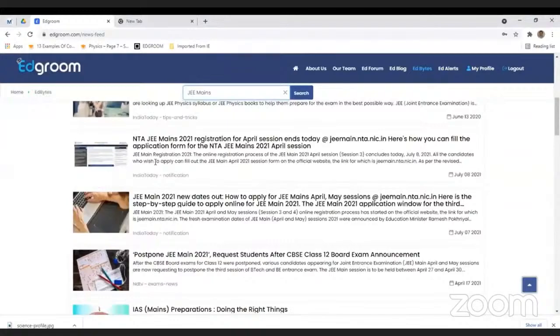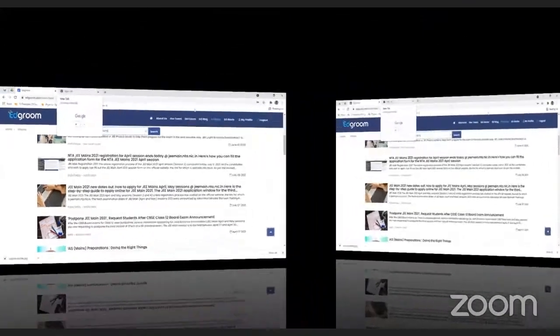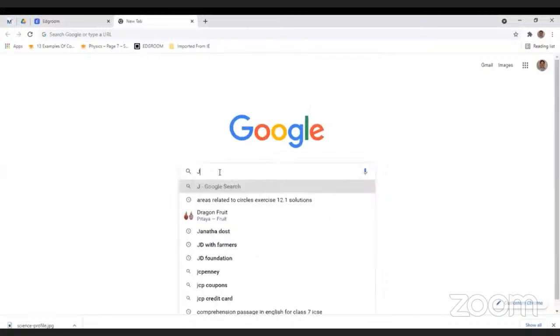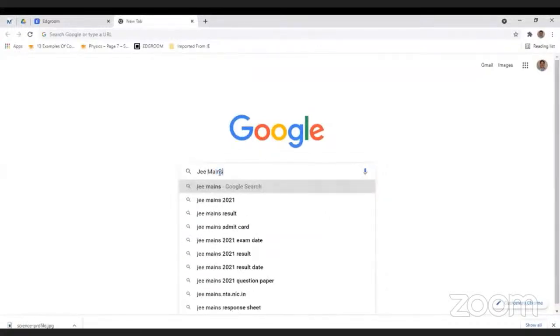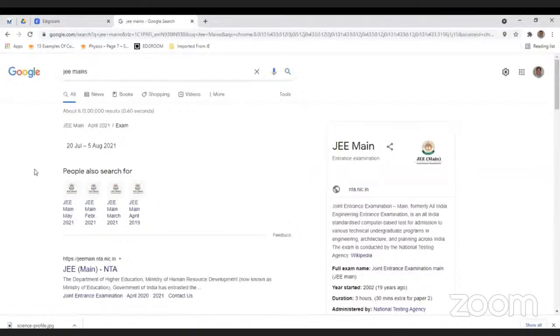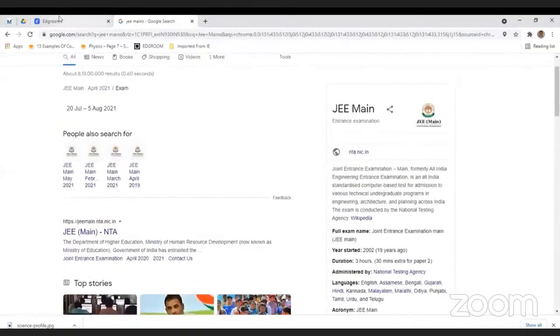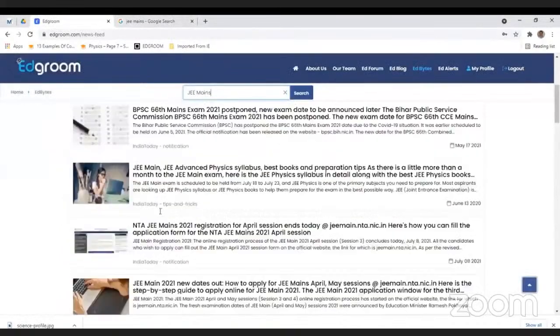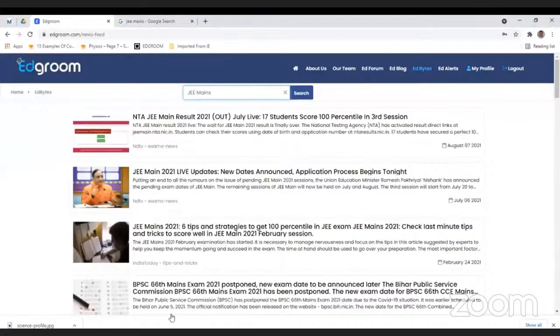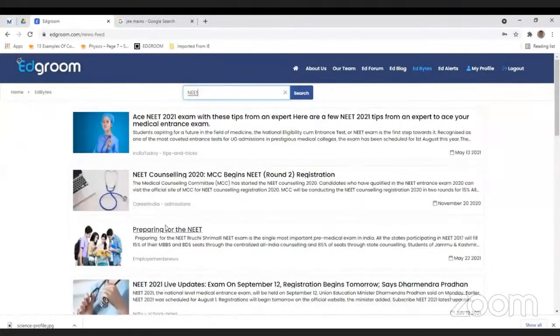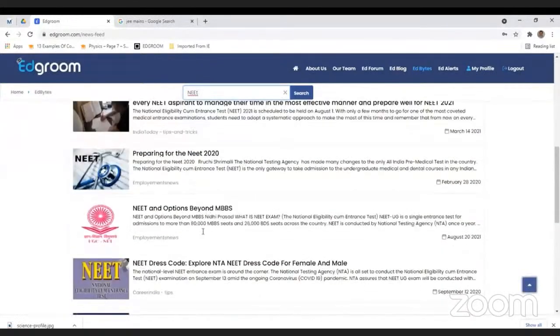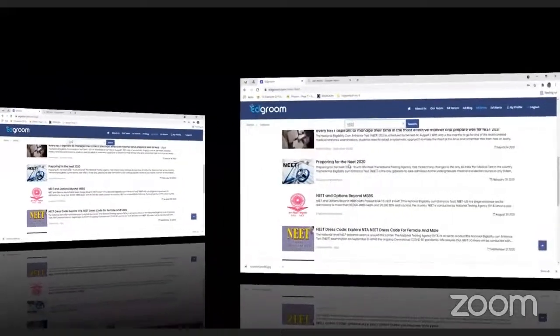Let's see how you get the results on Google. Suppose in Google, if I simply type JEE Mains, look at the results here. Now you look at the results in EdBytes. Here, all the information is related to the students' interests. For example, if I just type NEET exam here, look at the content. How to prepare for the NEET exam, everything is related to only the NEET exam. All the content is about NEET and options beyond MBBS. These articles will definitely help the students.